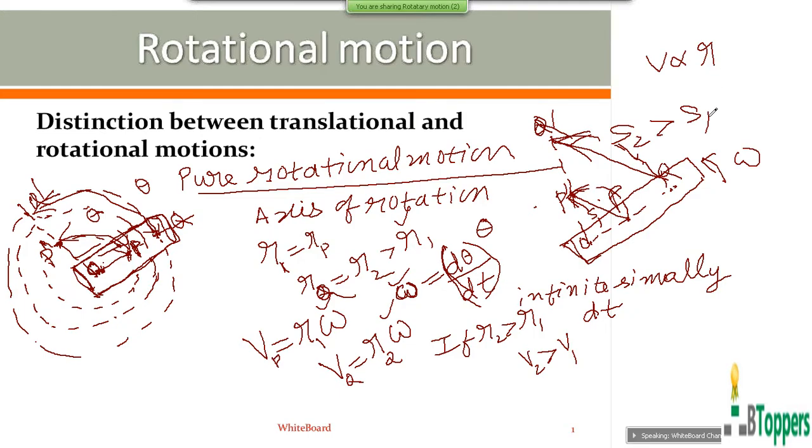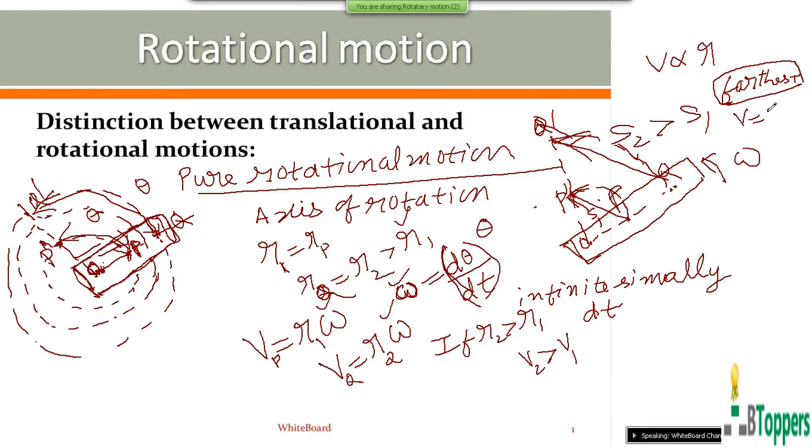That means at any particular instant, linear velocity is maximum for the particles which are situated farthest from the axis of rotation.